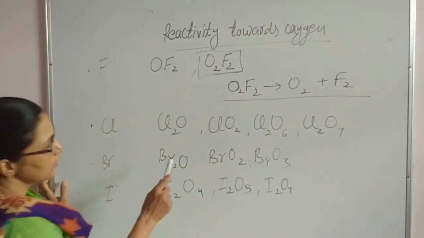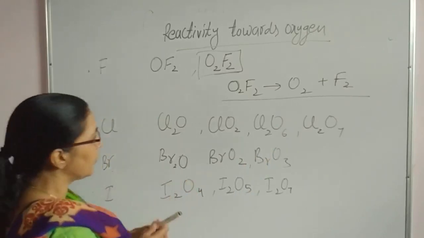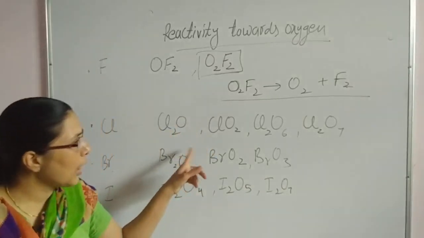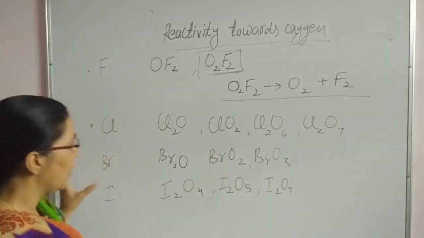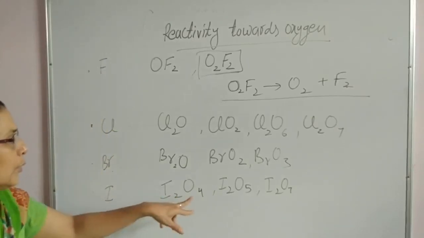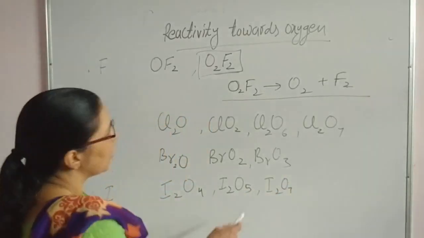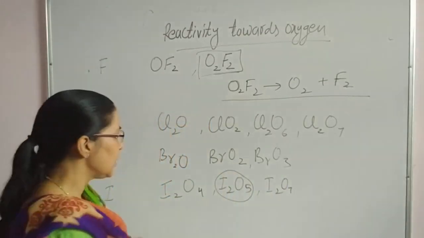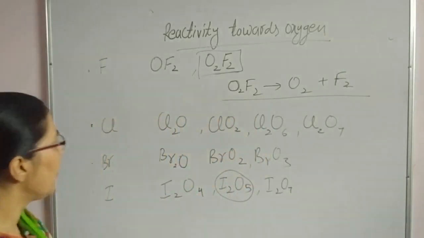About the bromine, there are three possible stable oxides, that is Br2O, BrO2 and BrO3. Out of these, all are least stable and powerful oxidizing agents. Now about iodine. Iodine exists as I2O4, I2O5 and I2O7. Out of these all, I2O5 is the very powerful oxidizing agent which is used to estimate carbon monoxide.